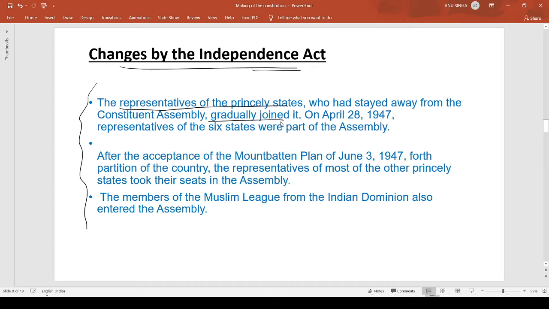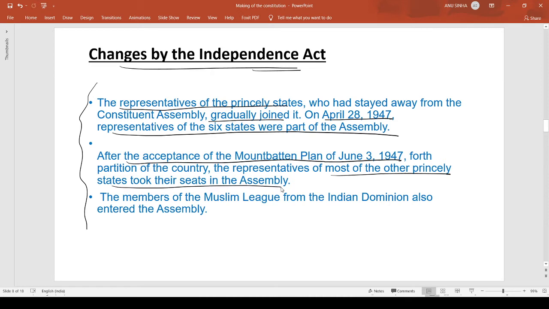On April 20, 1947, the representatives of six states were part of the assembly. After the acceptance of the Mountbatten Plan on June 3, 1947, which forced the partition of the country, the representatives of most of the other princely states took their seats in the assembly. The members of the Muslim League from the Indian dominion also entered the assembly.